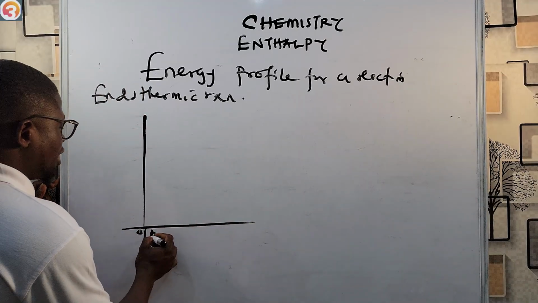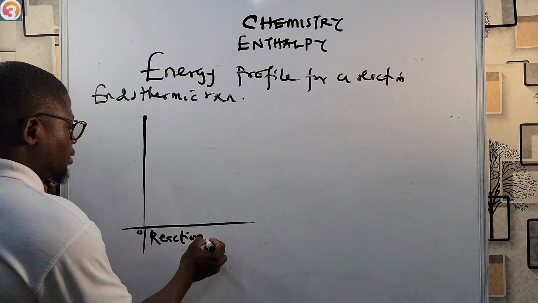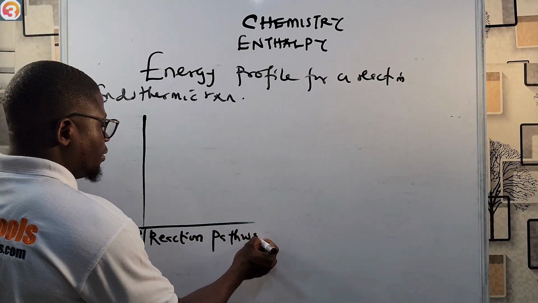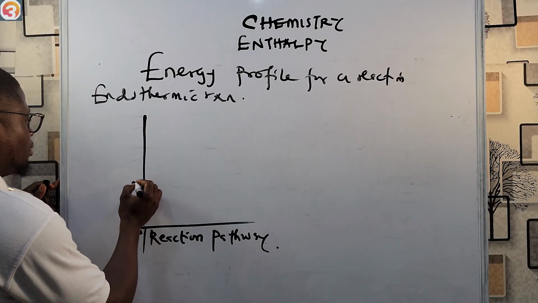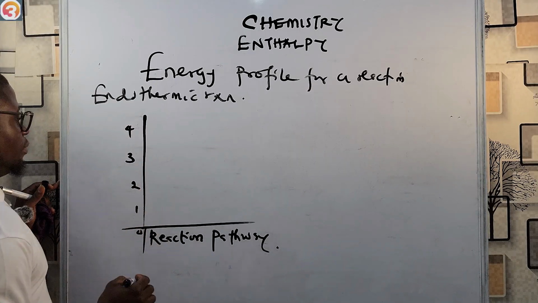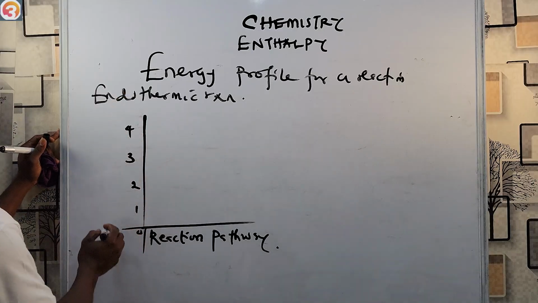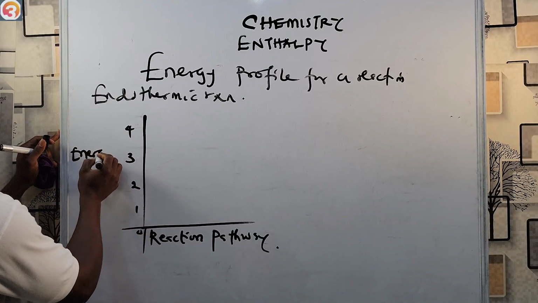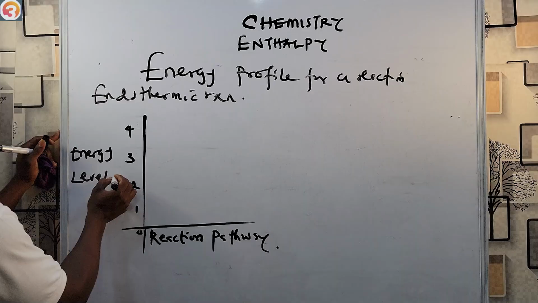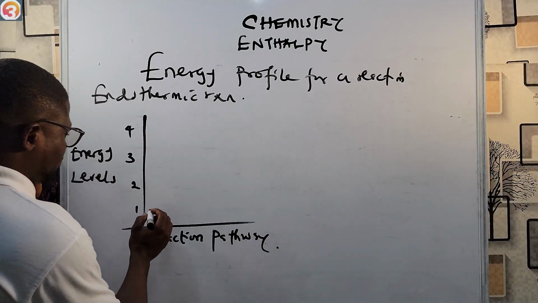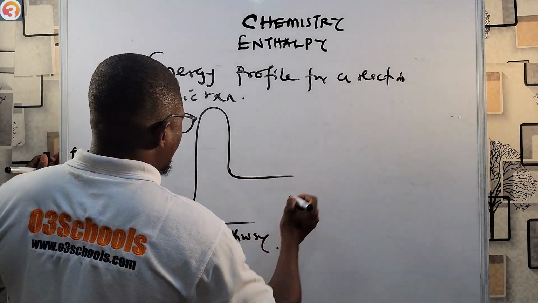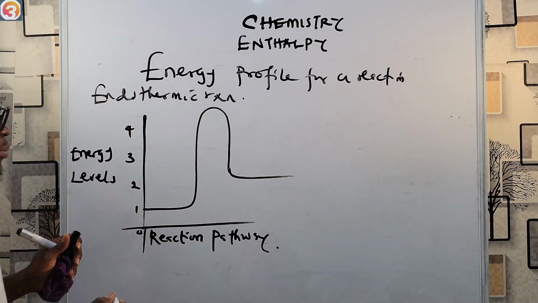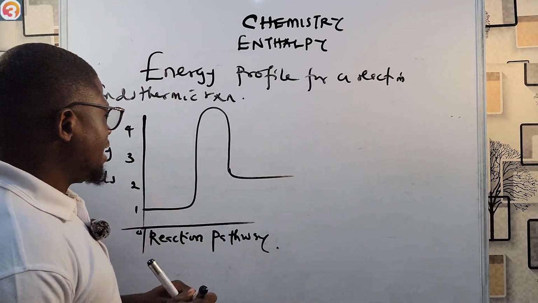Okay, this is the reaction pathway. Here is 0, here is 1, here is 2, here is 3, here is 4. These 1, 2, 3, 4 are called the energy levels. Okay, so this is the profile diagram for an endothermic reaction.